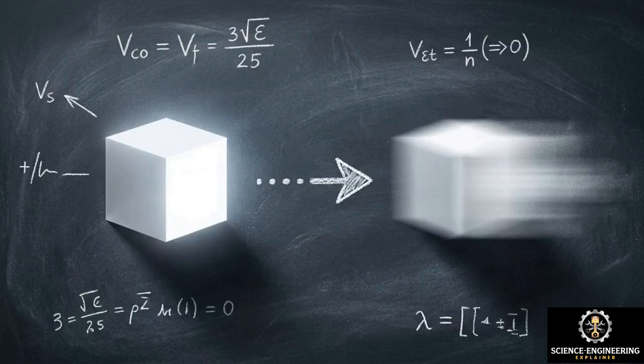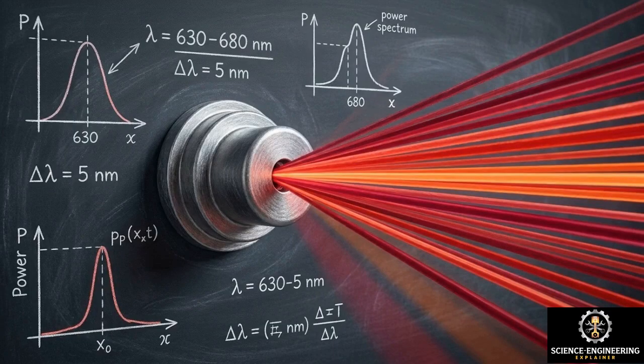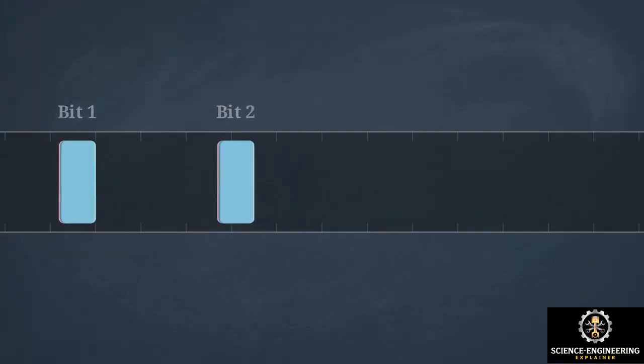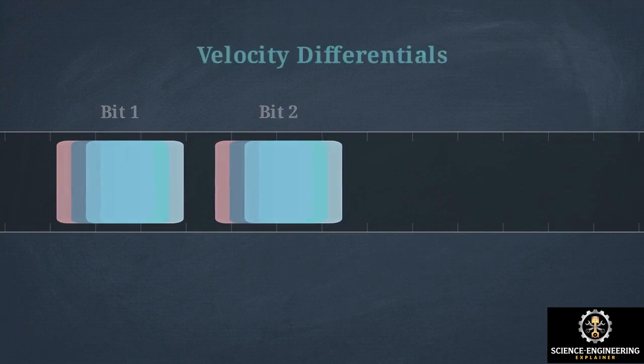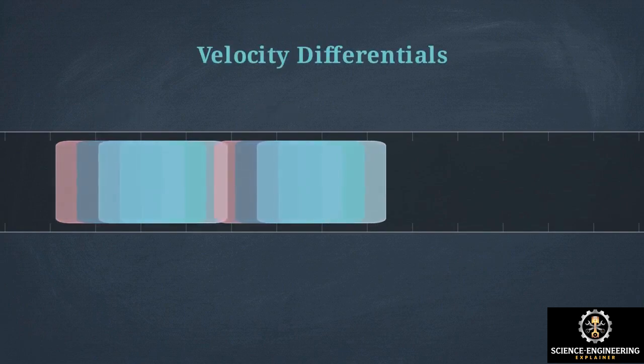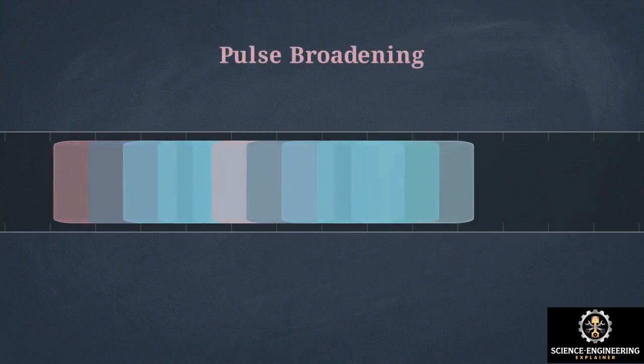The primary threat to this pulse over long distances is dispersion. Because the refractive index of silica glass is not perfectly constant, it varies slightly depending on the exact wavelength of the light passing through it. Real-world industrial lasers do not emit a single perfect wavelength. They output a narrow, clustered band of multiple wavelengths. Because each specific wavelength experiences a slightly different refractive index, they travel at marginally different velocities within that same optical pulse. As the slower wavelengths fall behind the faster ones, the entire pulse broadens.